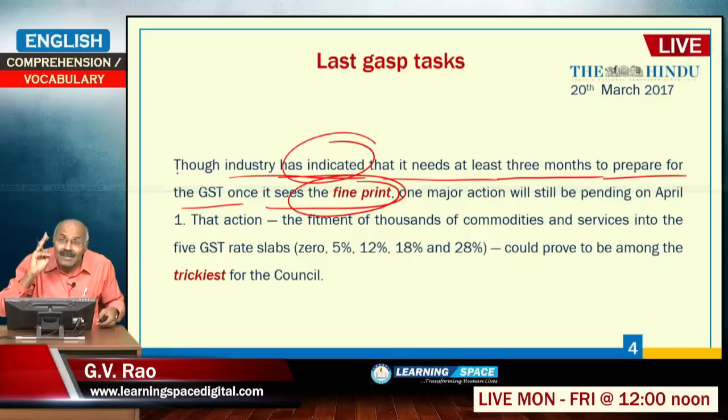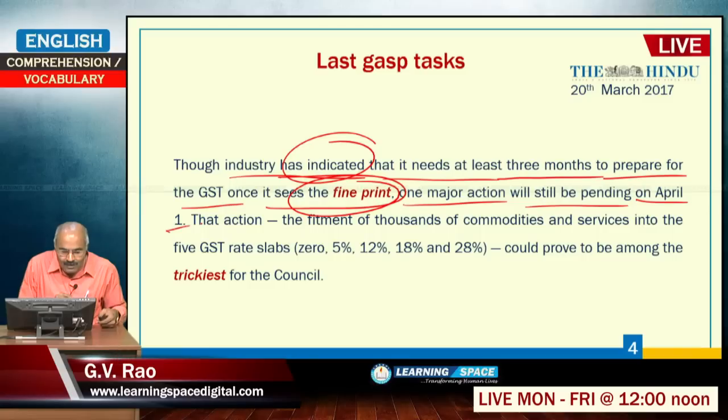One major action will still be pending on April 1, expecting that by March 31st, all the rules and regulations will be over, because some of the rules and regulations will be decided when the officials sit together before this week.